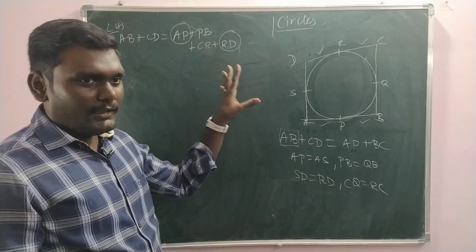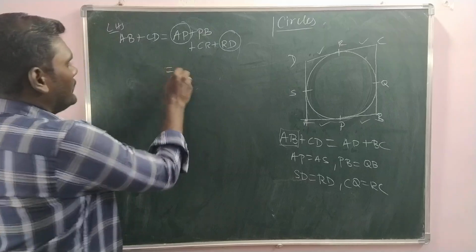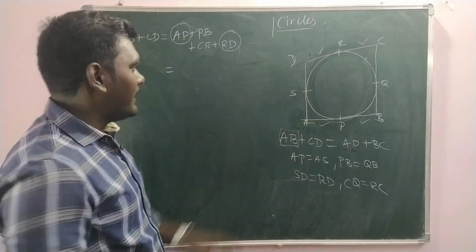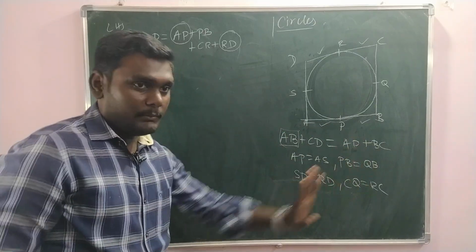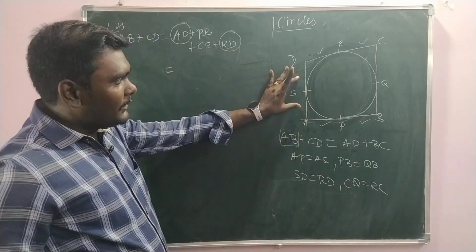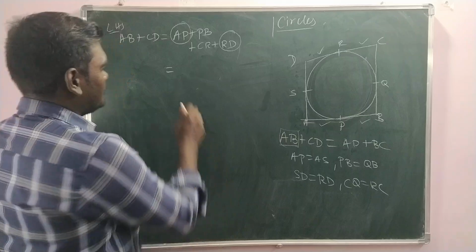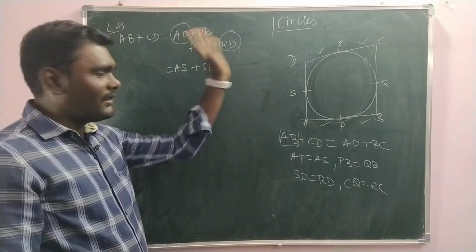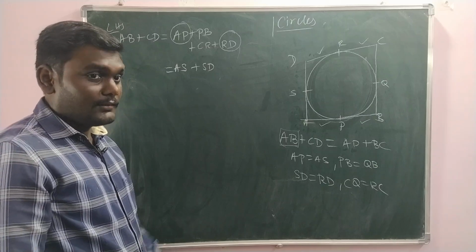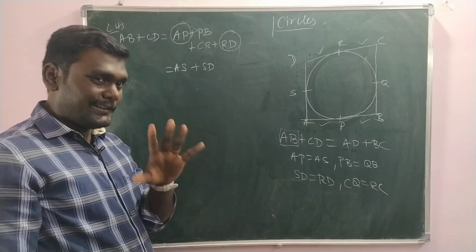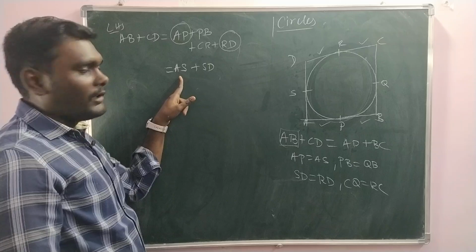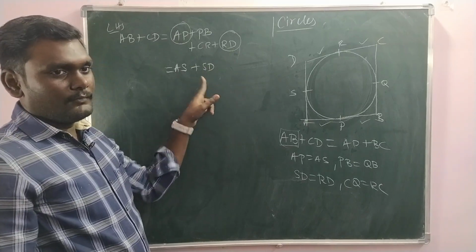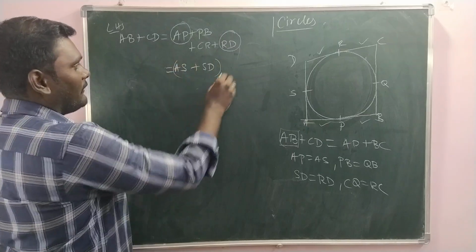Even if you wrote this correctly, you don't bother. After writing this, directly write AS plus SD. Don't write the answer AD plus BC directly. You write the pieces of these two sides, AS plus SD. I simply wrote it, I didn't check this and all. If you feel difficulty, it is really easy. Instead of AP, I wrote AS. Instead of RD, I wrote SD. What is it? Pieces of AD.